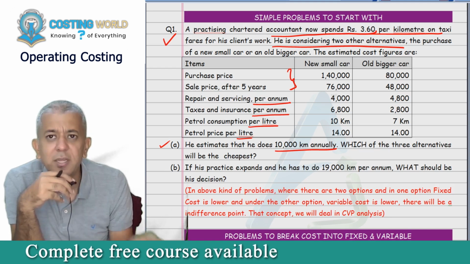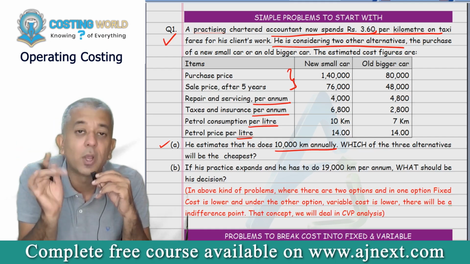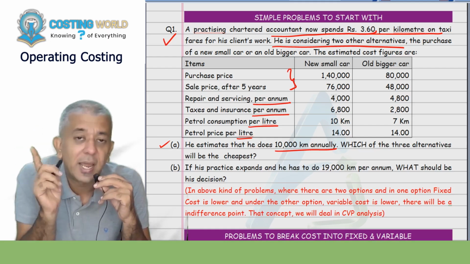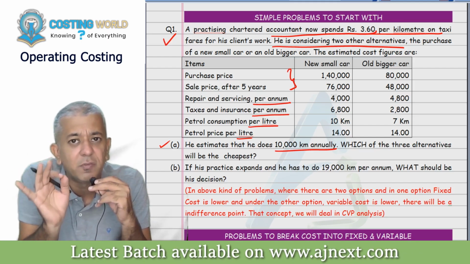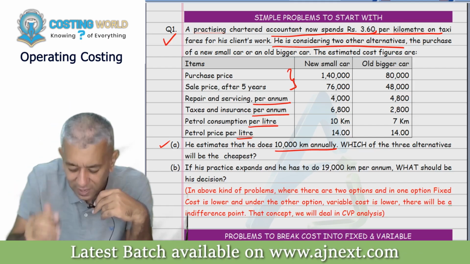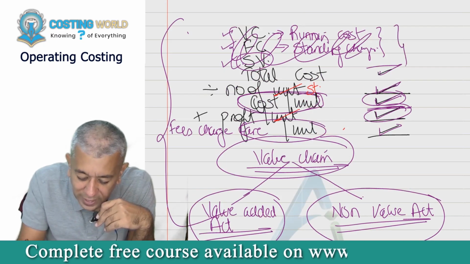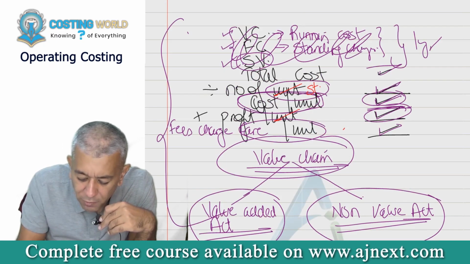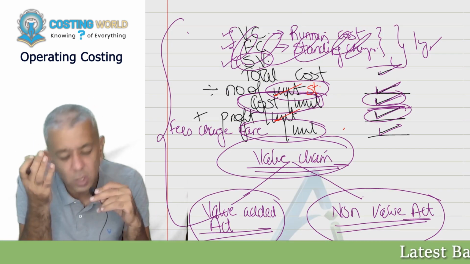Per year. So in this case, let's start making the cost for 1 year. Do remember, if you are making things for 1 year, then everything will only be made for 1 year. Every cost will be taken for 1 year. Number of kilometers will be taken for 1 year. So everything will be taken for 1 year. You all will understand this.